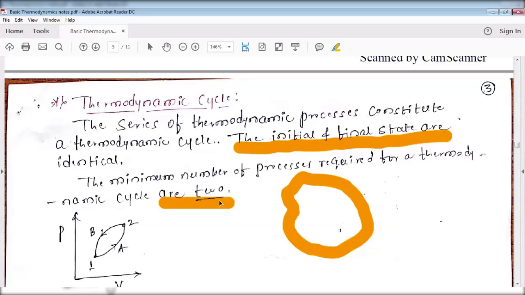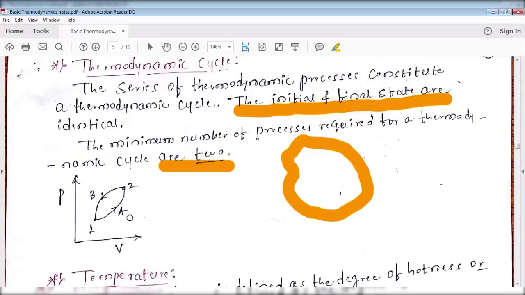The minimum number of processes required for constructing one thermodynamic cycle is 2, and the maximum is n number of processes. Observe here, pressure versus volume: 1 to 2 is one process, and 2 to 1 again is the second process.